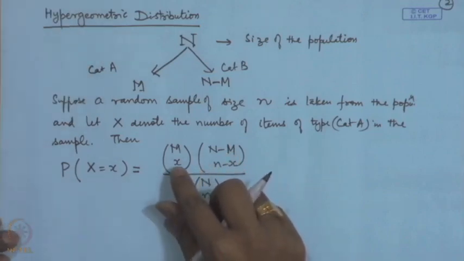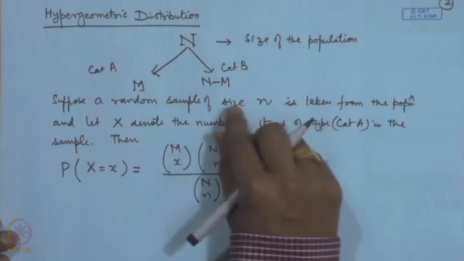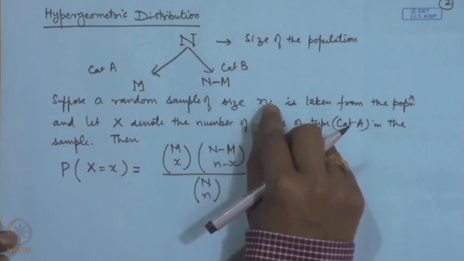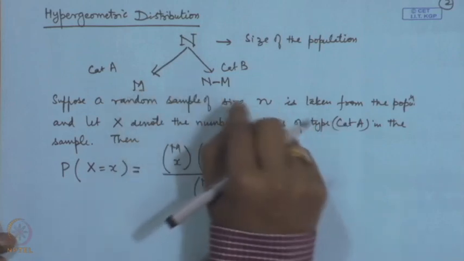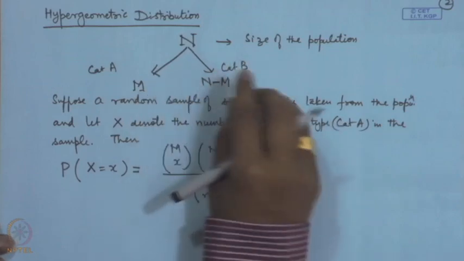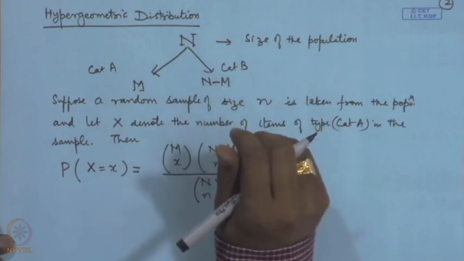Now, obviously, this random variable x can take values from 0, 1 to n, because in a random sample of size n, you may have none of this category and all of the other category, 1 of one category, n minus 1 of another category, and so on.